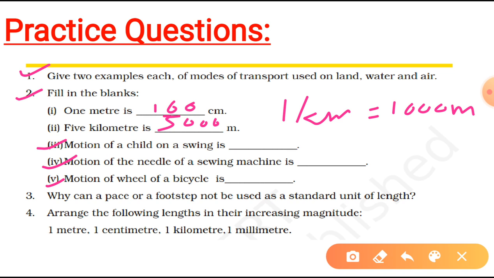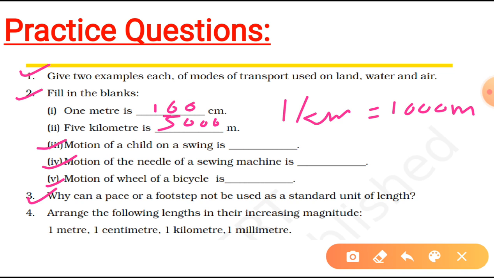Have a look at the third one. Why can a pace or footstep not be used as a standard unit of length? It's very simple, students. We cannot use a pace or a footstep as a standard unit for length just because every person does not have the same length of pace or footstep.